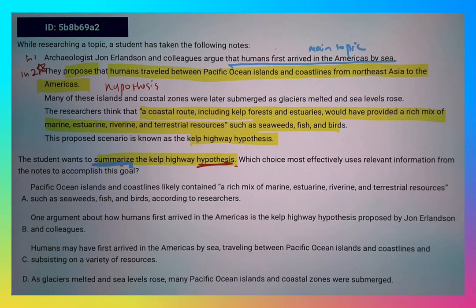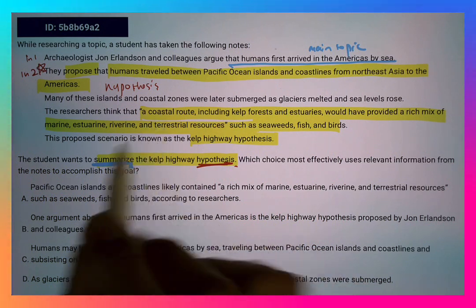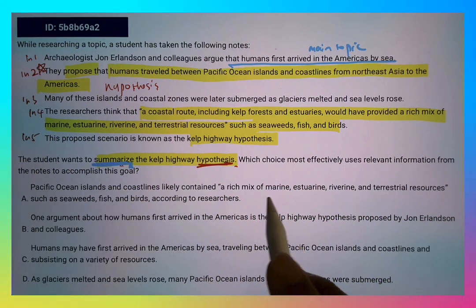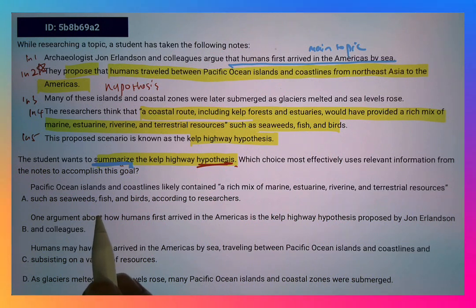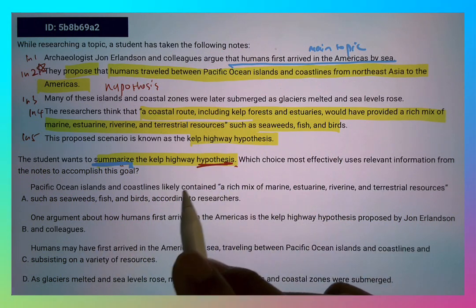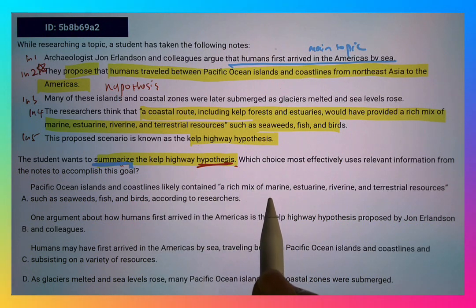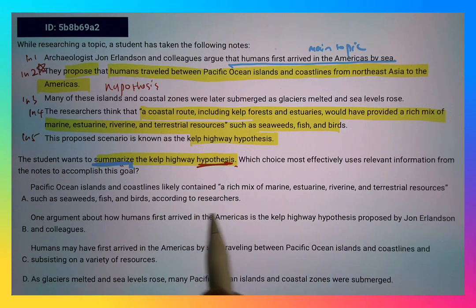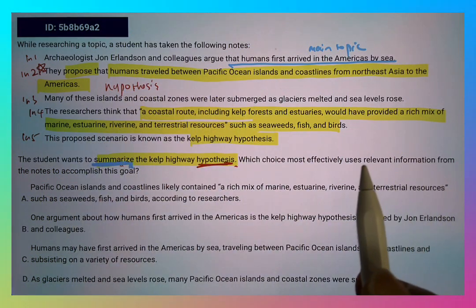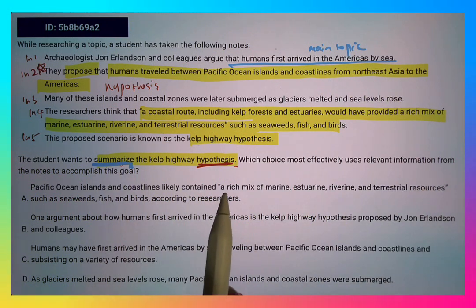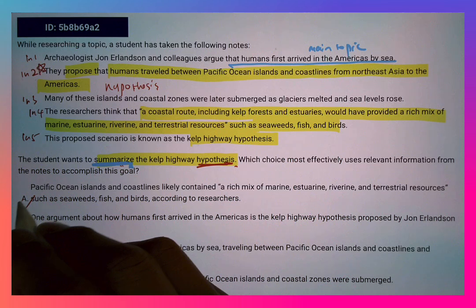So choice A: Pacific Ocean islands and coastlines likely contain a rich mix of marine, estuarine. Okay, so that's the line 4 I highlighted. Sounds good, but that's the only part they have. It fails to summarize the hypothesis. It only mentions one part of the hypothesis, and it's not mentioning that humans travel between Pacific Ocean islands and coastline from Northeast Asia to the Americas. So we're going to eliminate choice A.